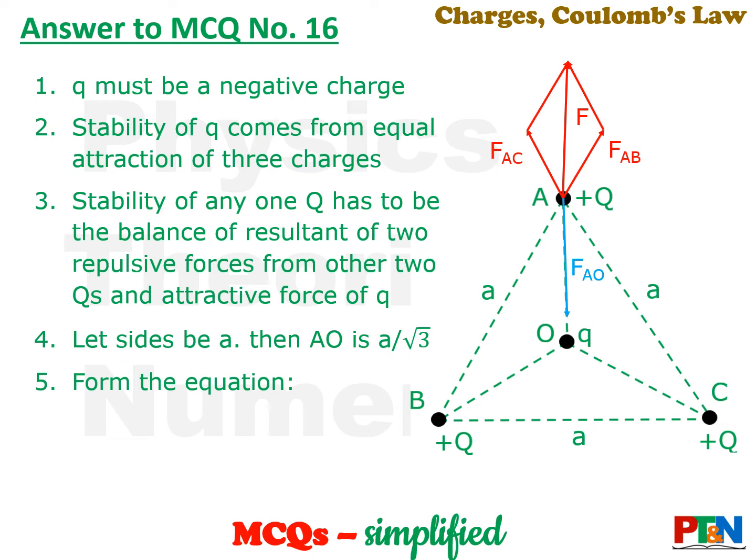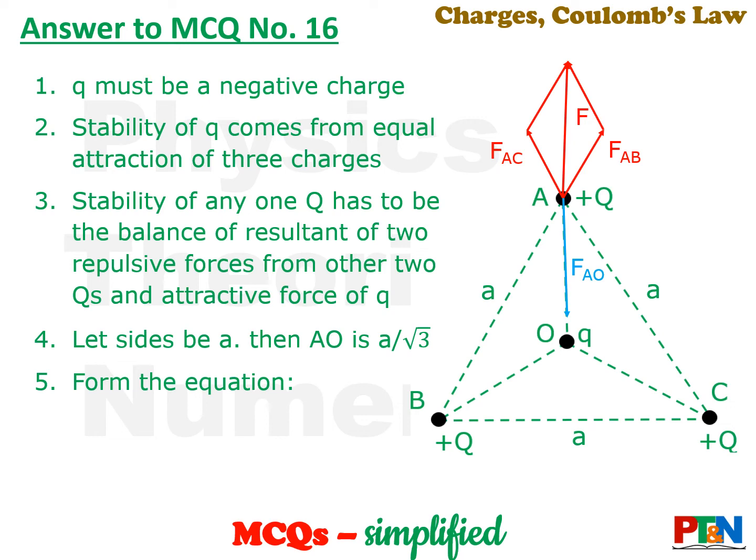Now the stability of small q comes from equal attraction of 3 charges. So stability of q is not an issue because it is being pulled equally by all the 3 charges in a symmetric way. So small q is in equilibrium. The stability of capital Q has to be worked out. Now stability of capital Q will come as a balance between two repulsive forces from the other two capital Q and the attractive force of the small q. So we need to do that calculation.